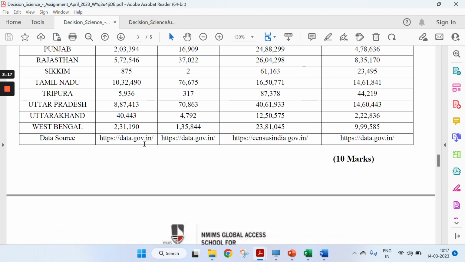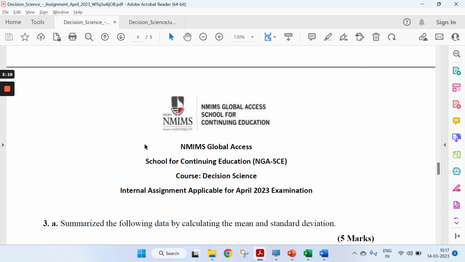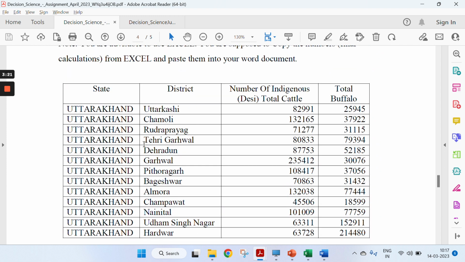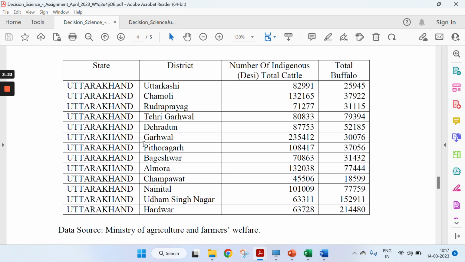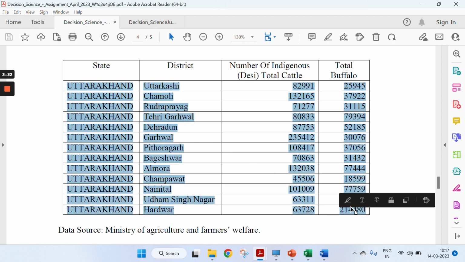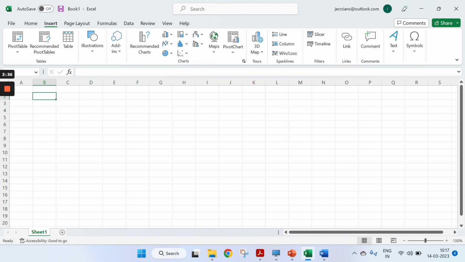I have not copy pasted the complete diagram, these charts. And one important thing, many students ask, sir, how can we copy paste this into Excel? It's very simple. You simply copy all this stuff and paste wherever you want to paste, right?